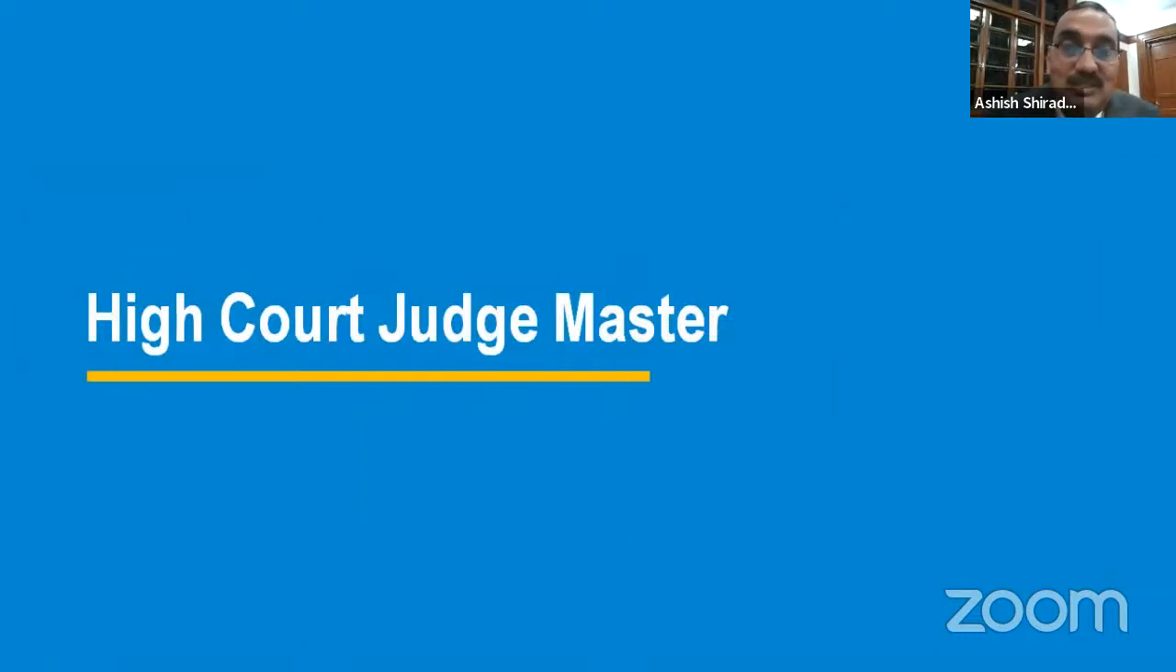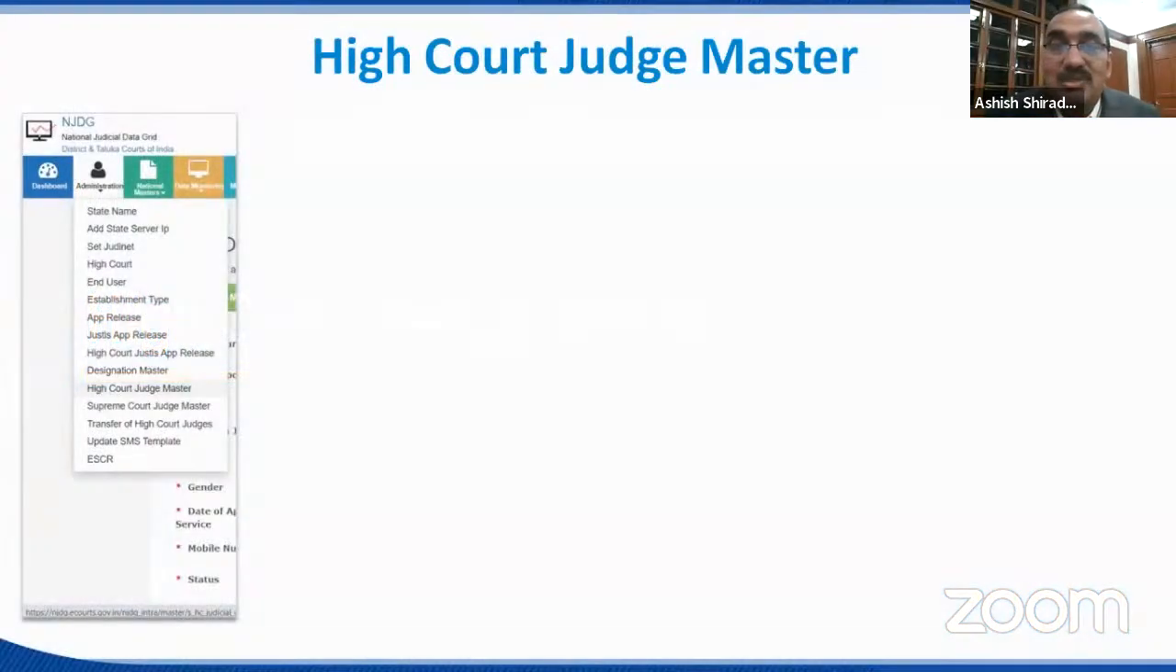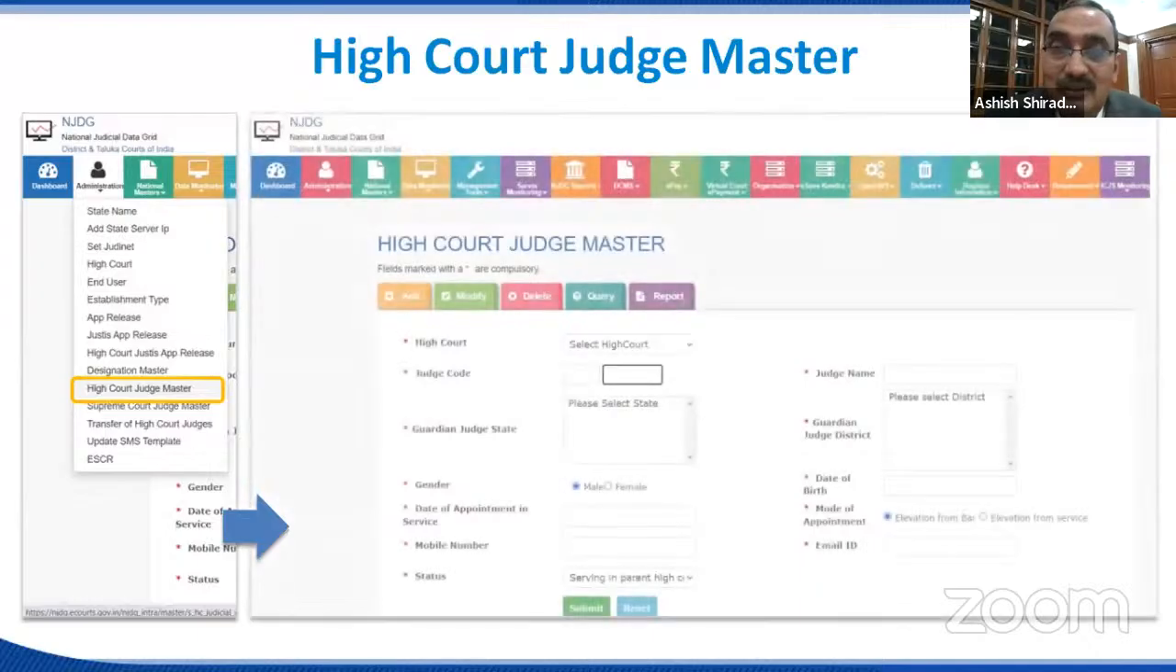So these are certain facilities which are available. And the last point is how to create the Judge Master. You won't be in a position to log in directly. Just downloading the app and logging in directly is not possible. A facility is provided to the Central Project Coordinator of the High Court, and the High Court Judge Master has to be created. So you'll have to select the High Court. The Judge Code has to be given.